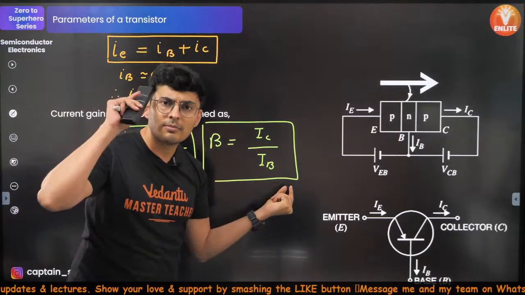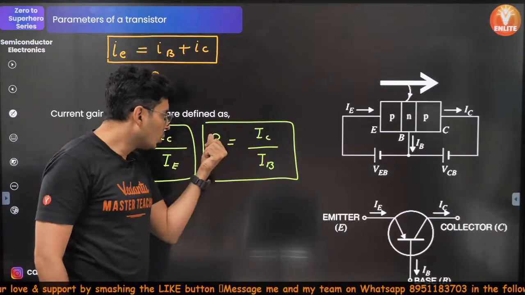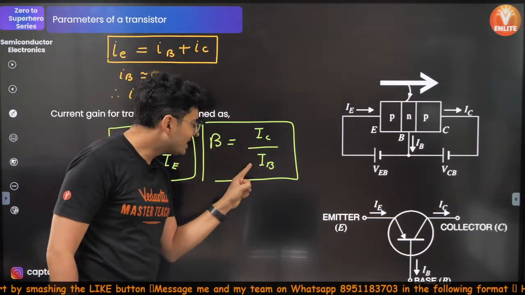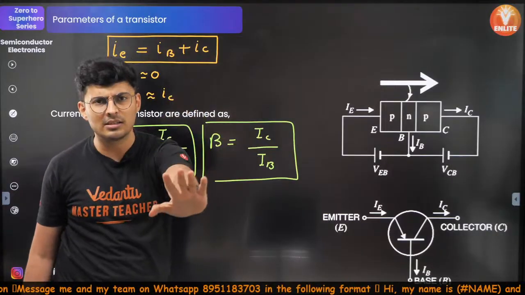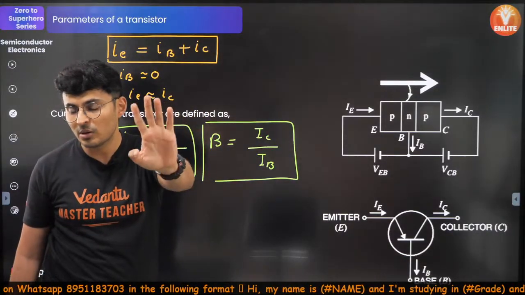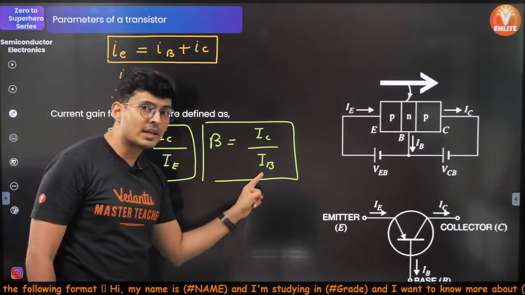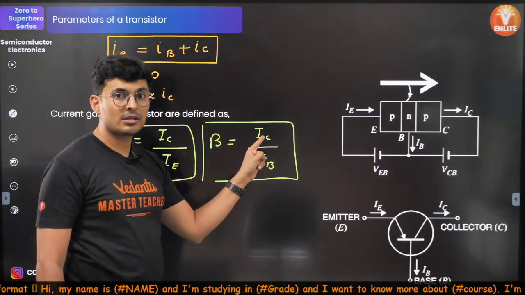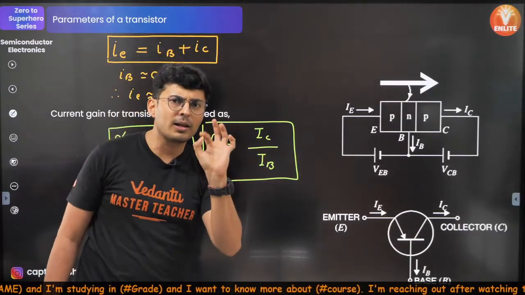So if I change IB, if I somehow change the base current, V is equal to IR always. So if I change the base current, what will change? Collector current will change.